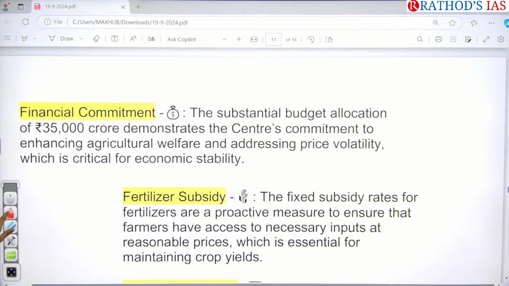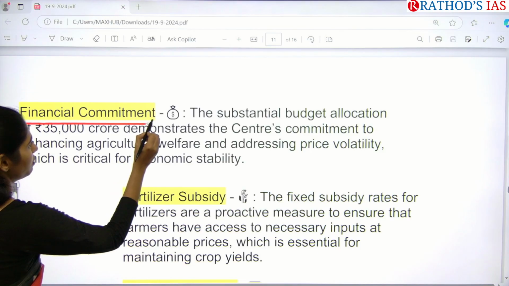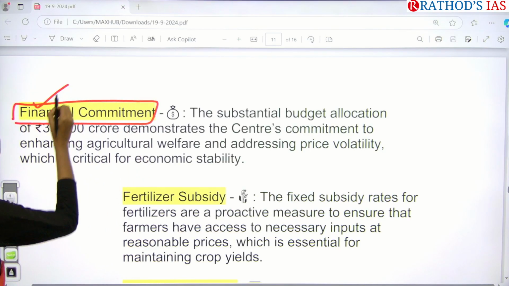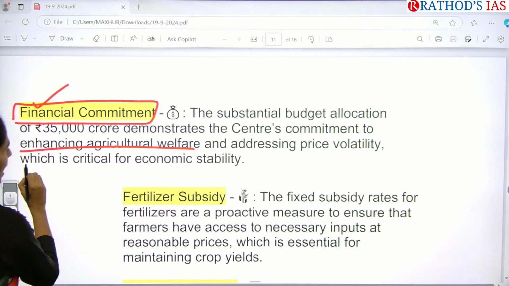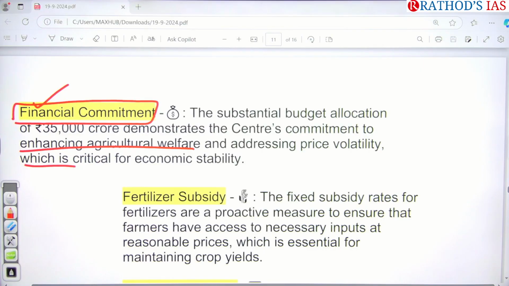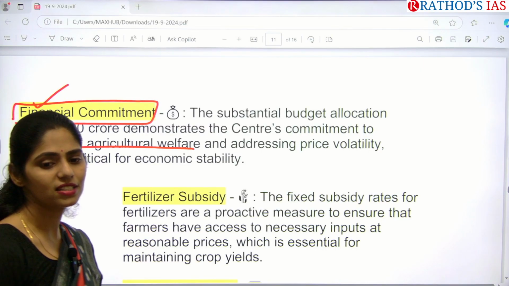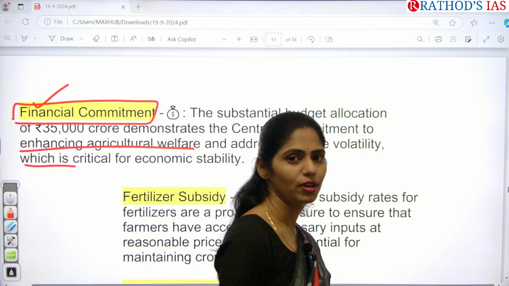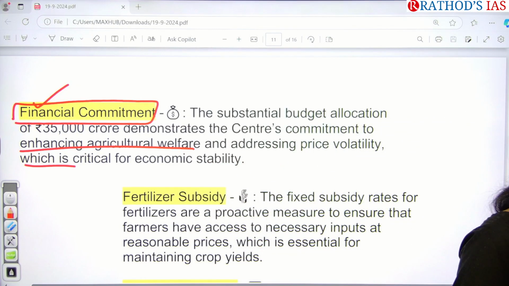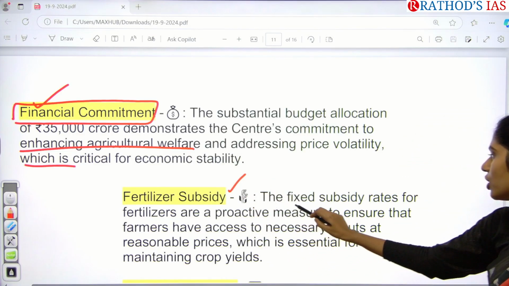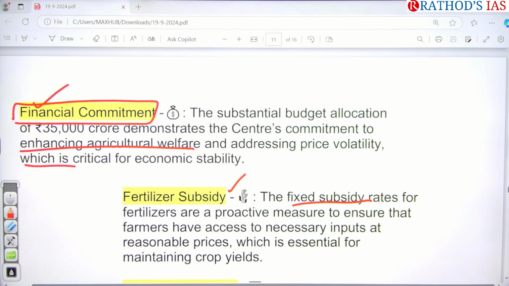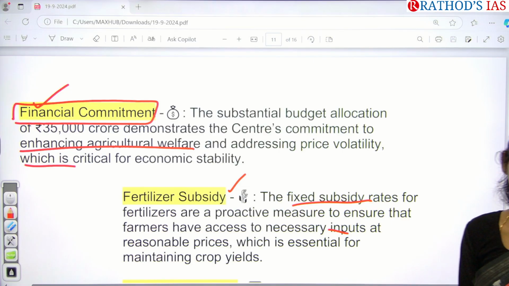And the next important point is that government came up with a financial commitment for enhancing agricultural welfare and addressing price volatility. Whenever we are not maintaining the prices, that will lead to economic instability of any government. So government always needs to focus on maintaining price stability. And government is also focusing on fixed subsidy rates so that farmers can have access to the necessary inputs at reasonable prices. That will be helpful for maintaining crop yields.